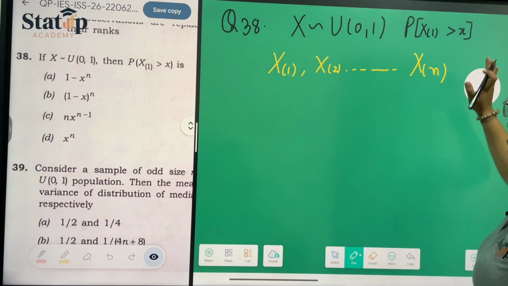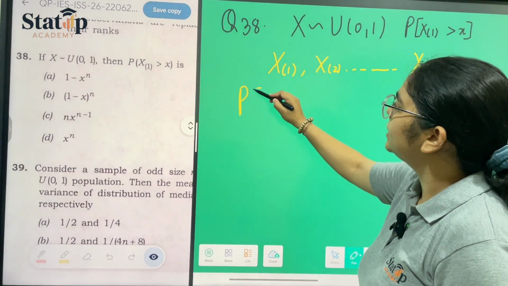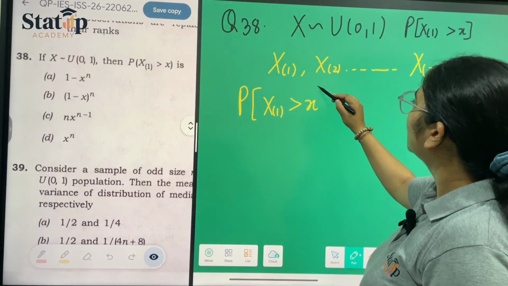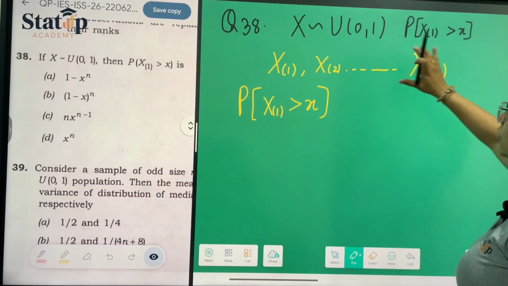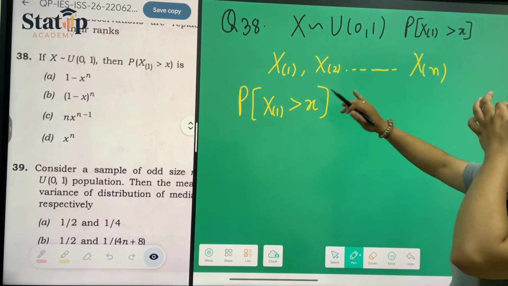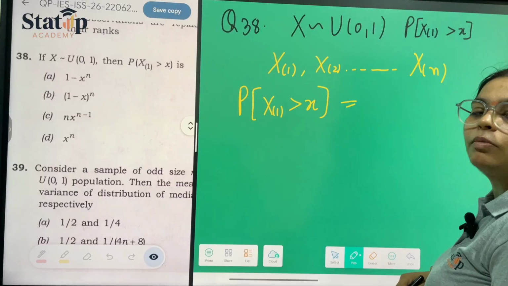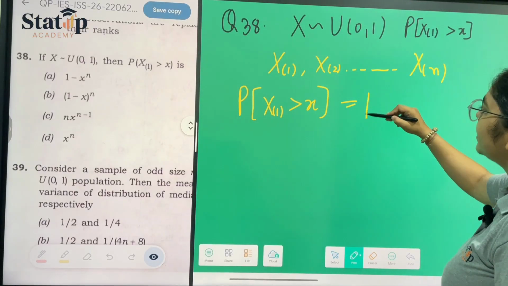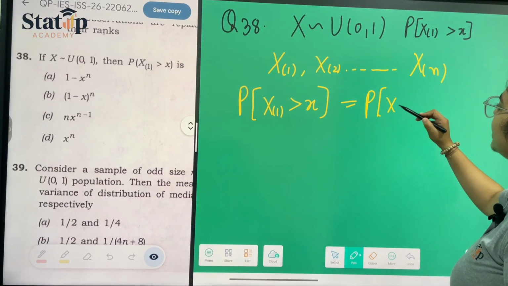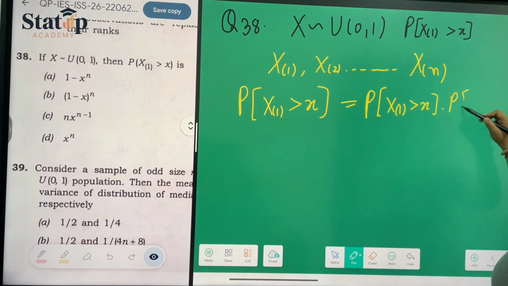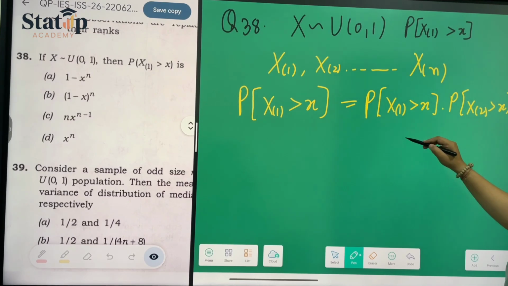If x1, which is the first and the smallest number in all the ordered statistics, is greater than x, then all of the others are bigger than x1, so they will also be greater than x. So we can write it as the probability that x1 is greater than x, into the probability that x2 is greater than x, and likewise up to xn greater than x.